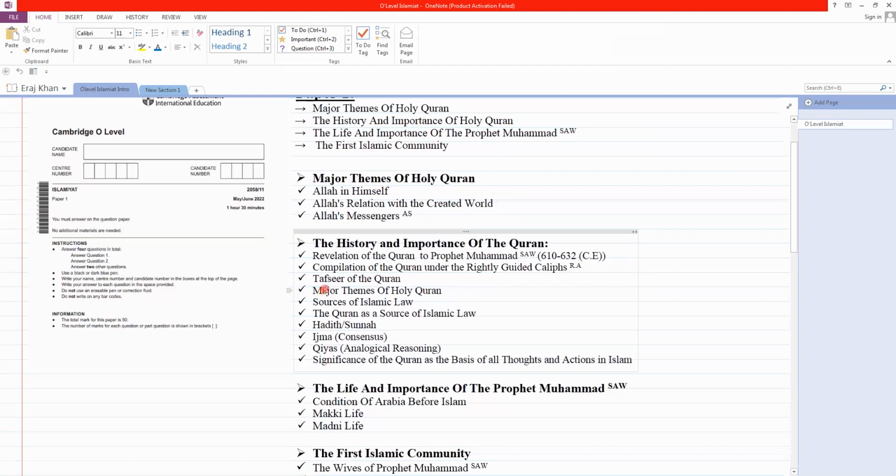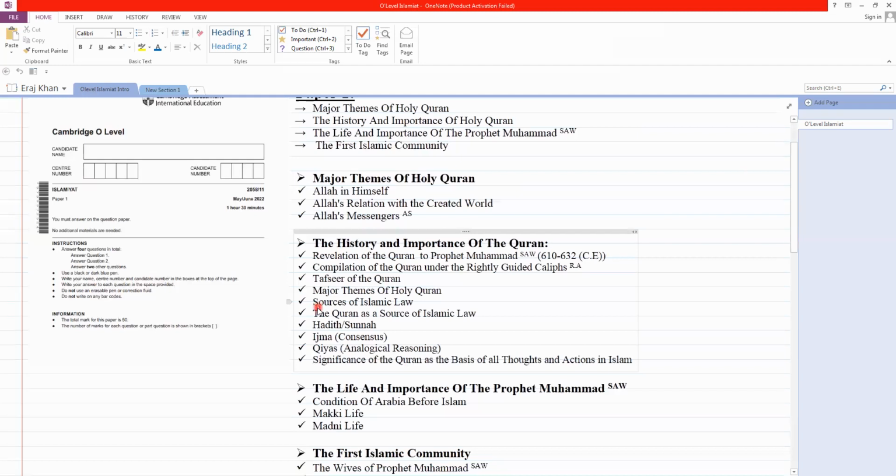The next is tafsir of the Quran. We have to learn not the whole tafsir of the Quran, but what tafsir actually is. Next is major themes of the Holy Quran. In this, we will talk about the main topics the Quran teaches, and what Allah discusses in the Quran actually.